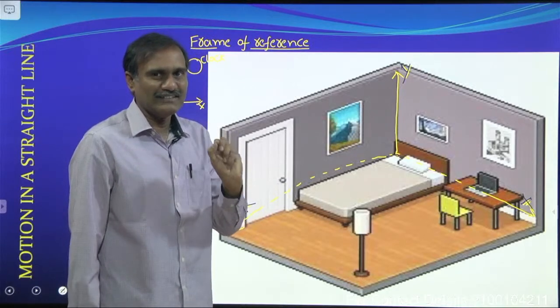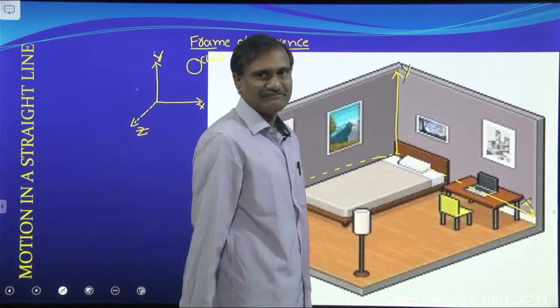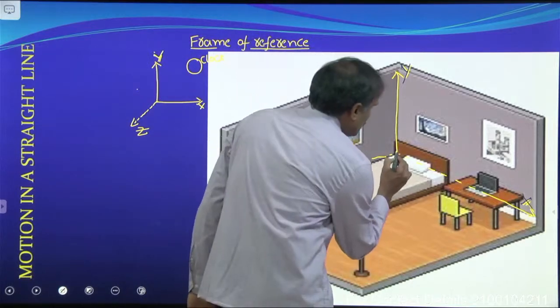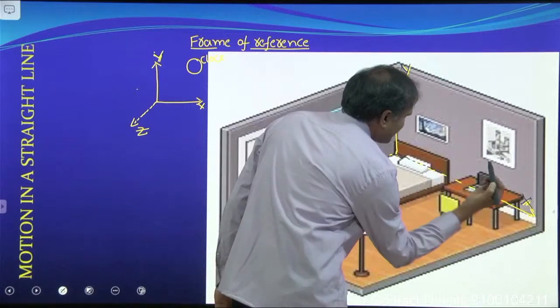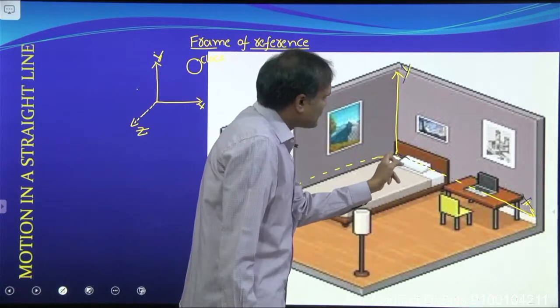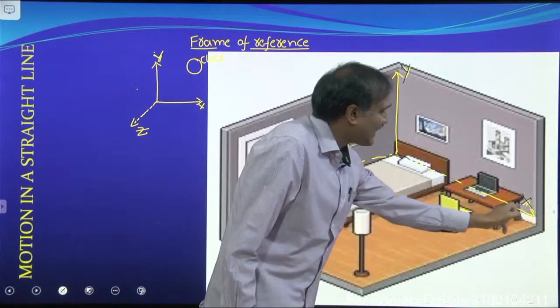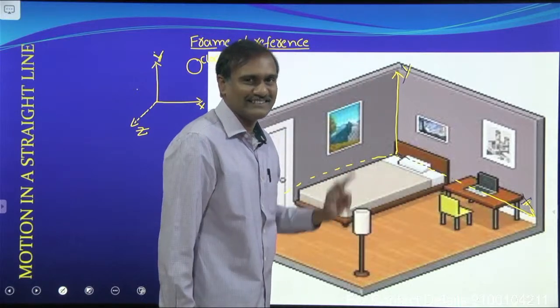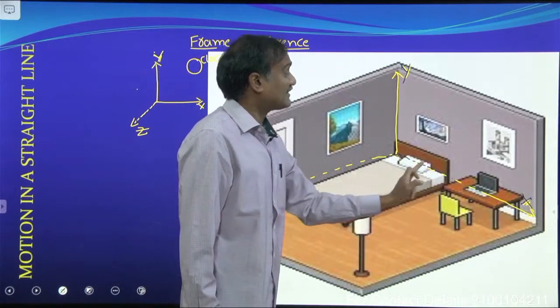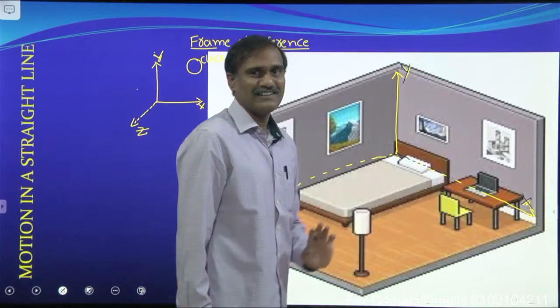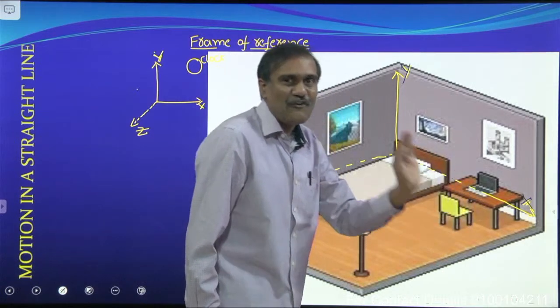Now, you consider an ant. It is moving along this direction, nothing but it is moving along x axis. We can say it is in a straight line motion, and it is moving along only one axis.